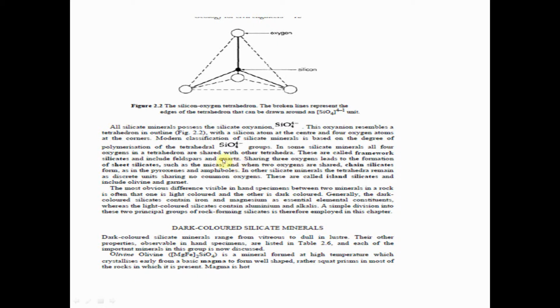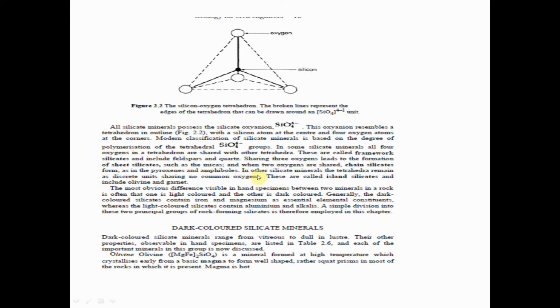Sharing three oxygens leads to the formation of sheet silicates such as the micas, and when two oxygens are shared, chain silicates form, as in the pyroxenes and amphiboles.